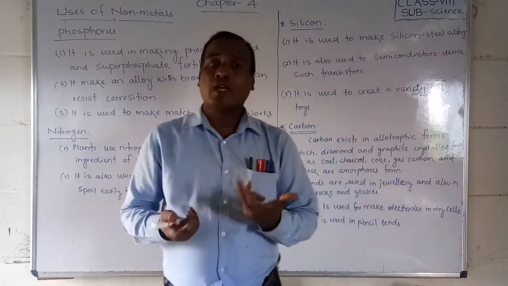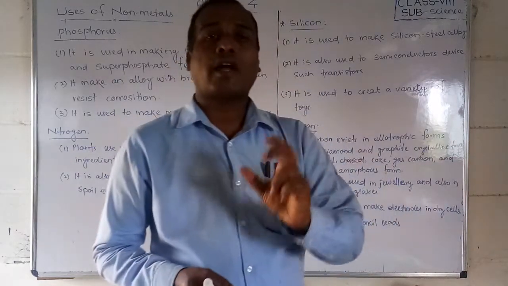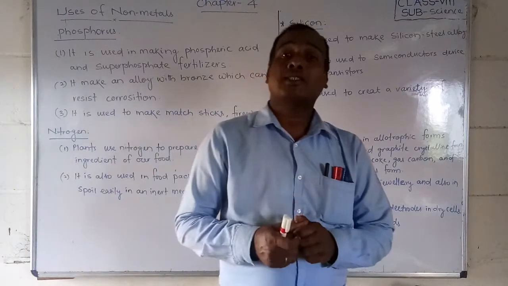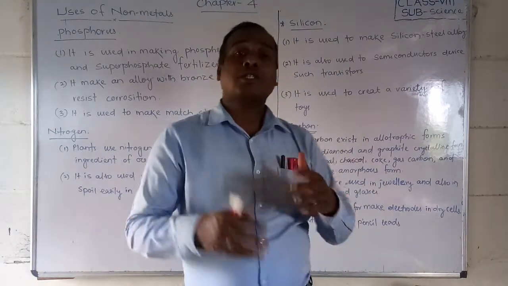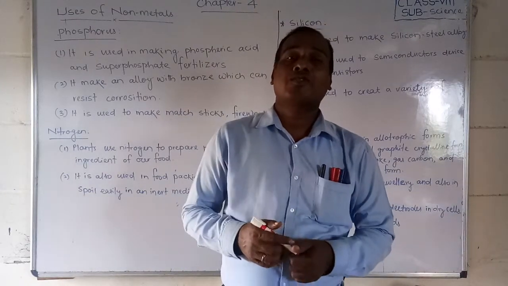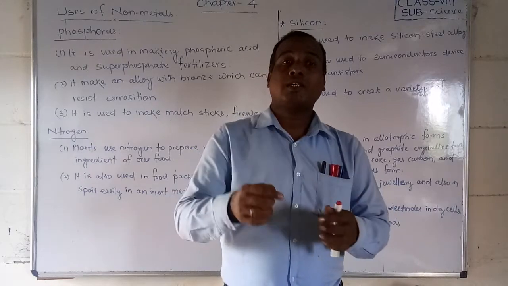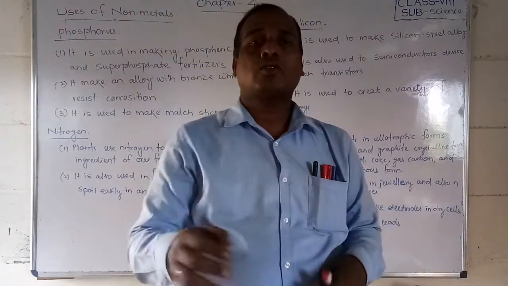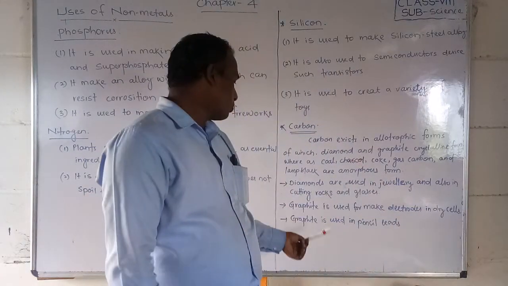Okay. It is also very costly, and we are using it as jewelry. These diamonds are also used for cutting glass. Do you know, glass can be cut very easily with diamond, and also rocks.